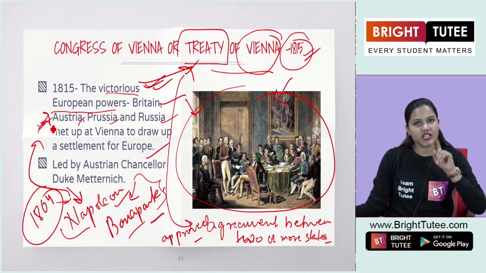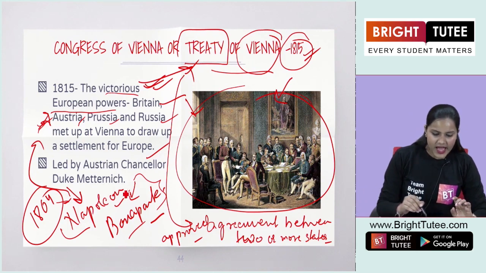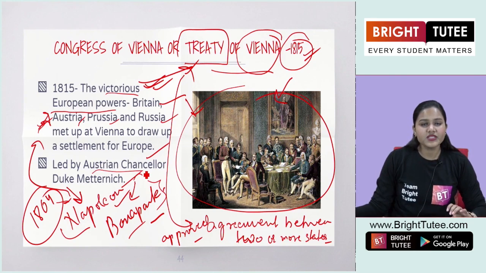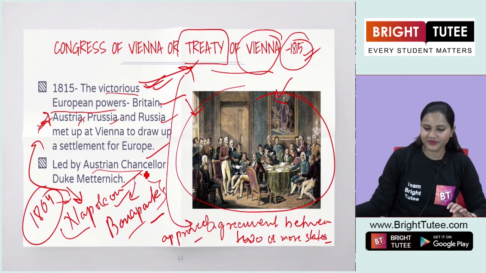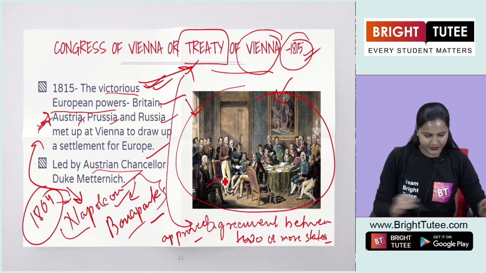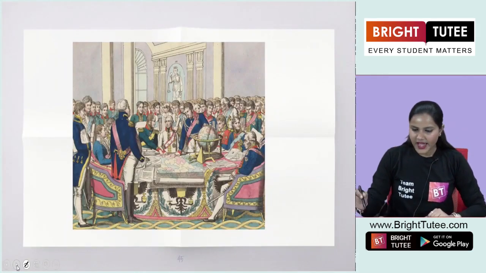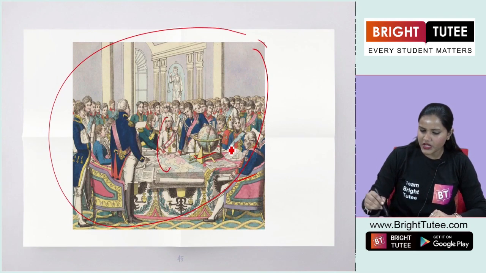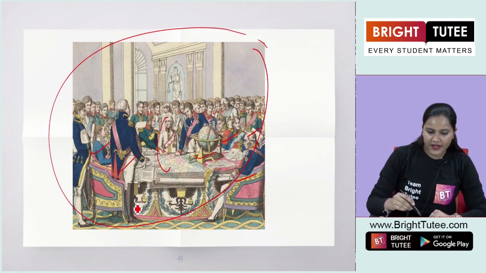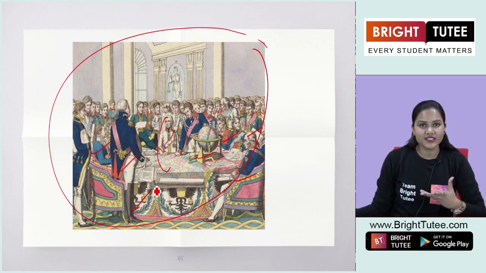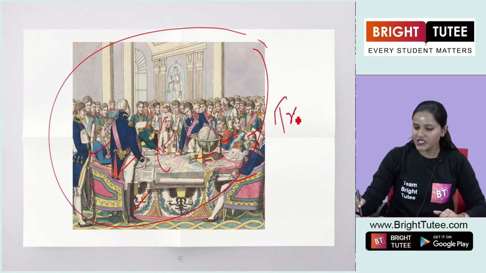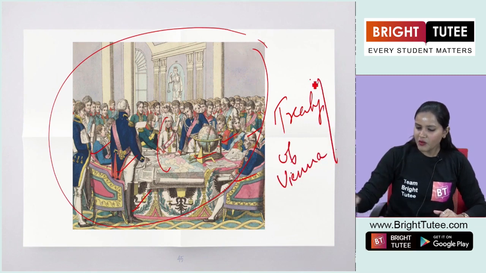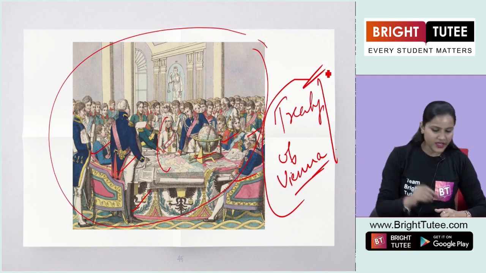So basically, this was the treaty signed in the year 1815, and it was led by the Austrian Chancellor Duke Metternich. This is the image here. As you can see, this is an illustration. Here is Metternich and other important leaders of the European powers. They are drawing this settlement that was known as the Treaty of Vienna. Now let us try to understand what were the changes done in this treaty.